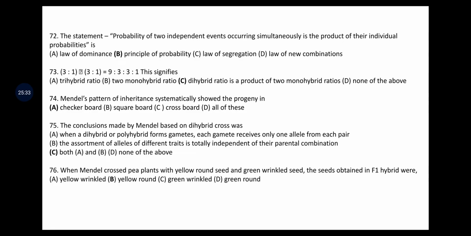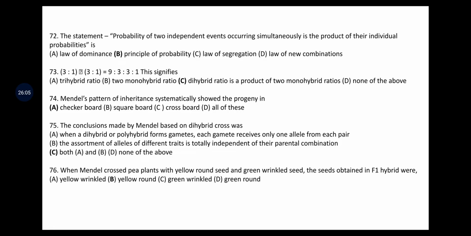The statement probability of 2 independent events occurring simultaneously is the product of their individual probabilities is, the options are law of dominance, principle of probability, law of segregation and law of new combinations. Here the answer is principle of probability. What principle of probability states? It is probability of 2 independent events occurring simultaneously is the product of their individual probabilities.